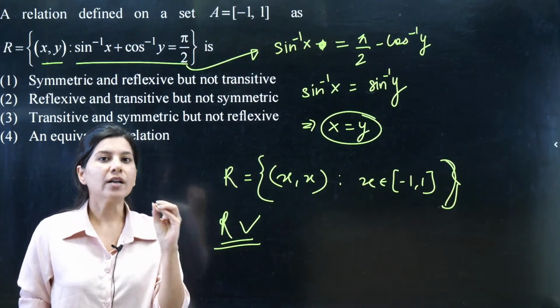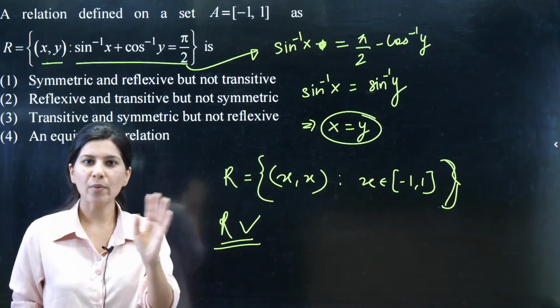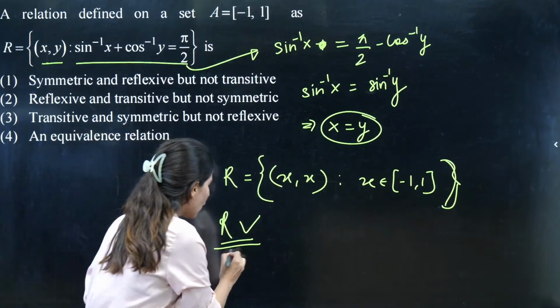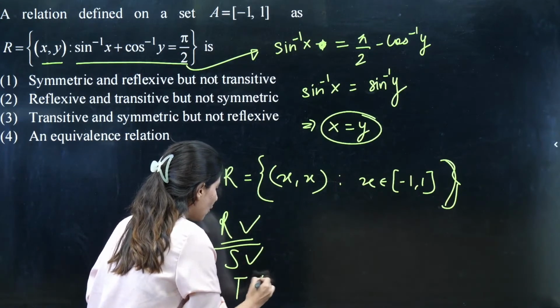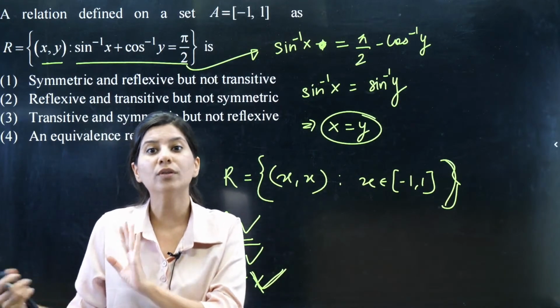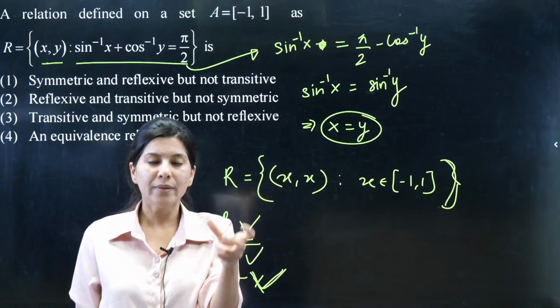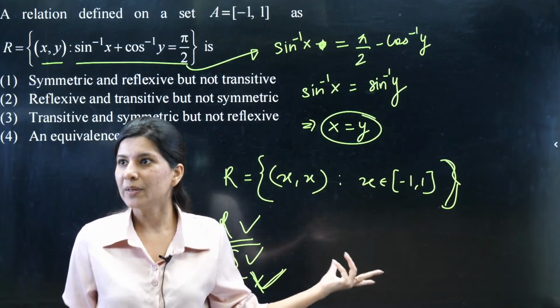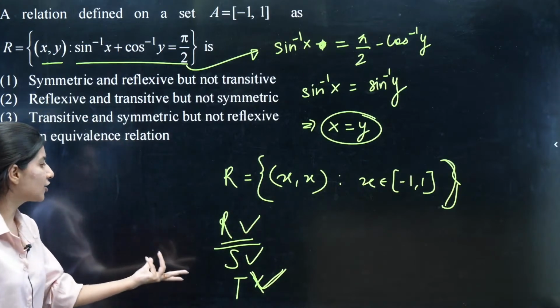See, if a relation is containing, suppose 1, 1, 2, 2, 3, 3, is it symmetric? Yes. So symmetric also and transitive also. If a relation is having 1, 1, 2, 2, 3, 3 and no other ordered pairs, basically this is an identity relation.